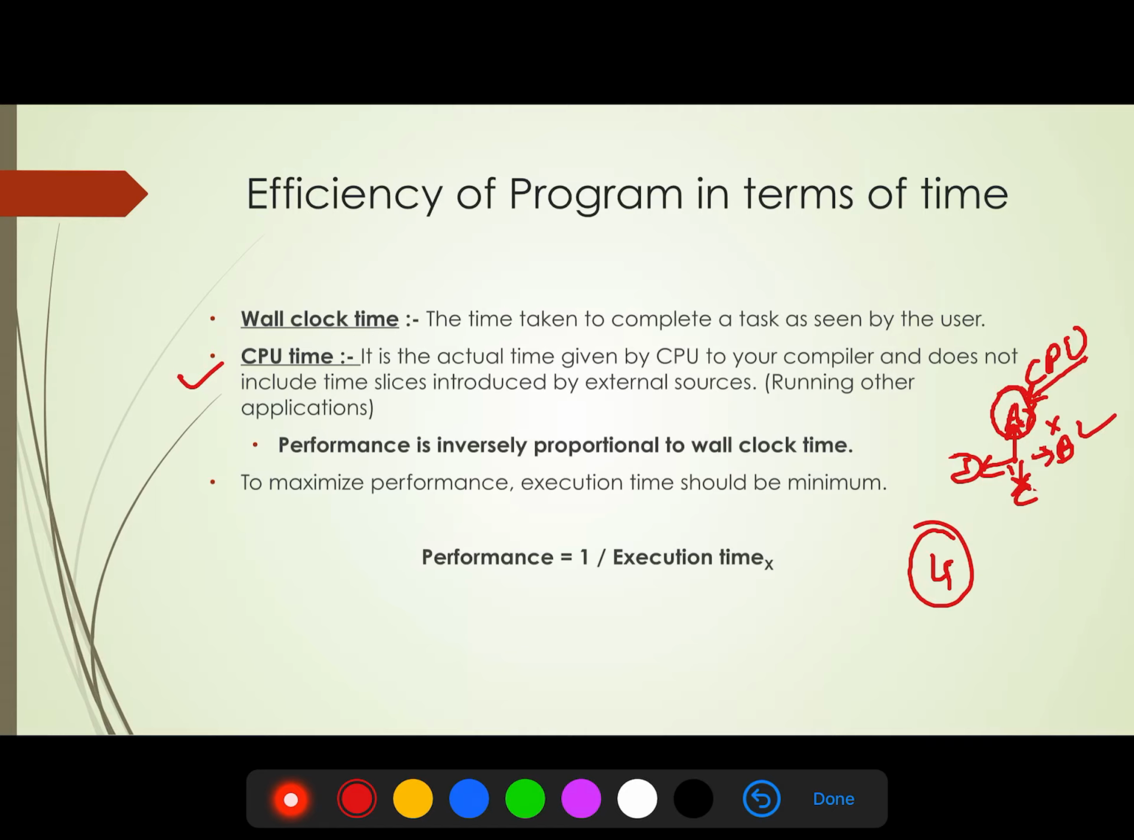In wall clock time, the clock starts when we submit the program to run, and the completion time is when it prints the output. This is the time between the two.